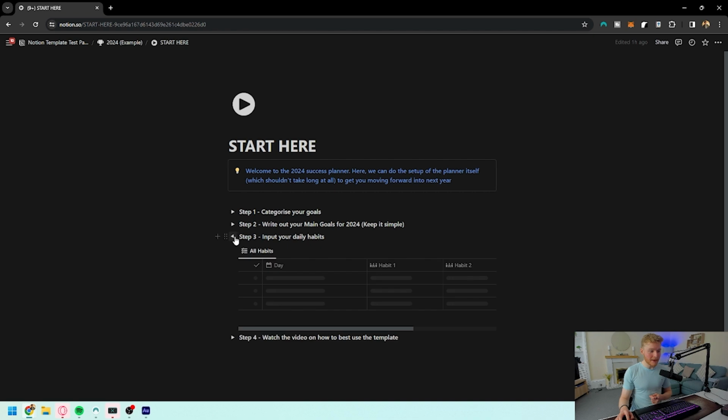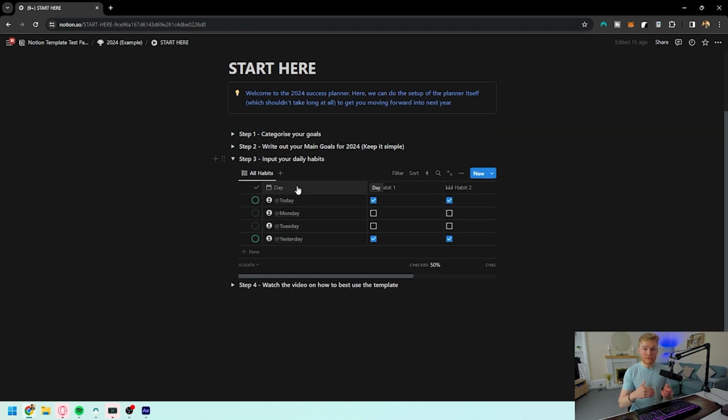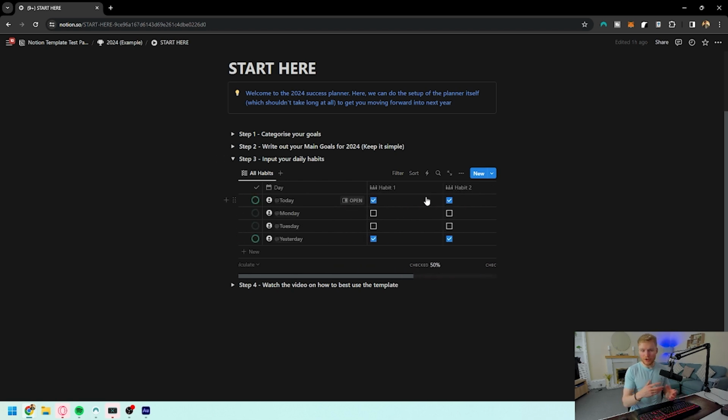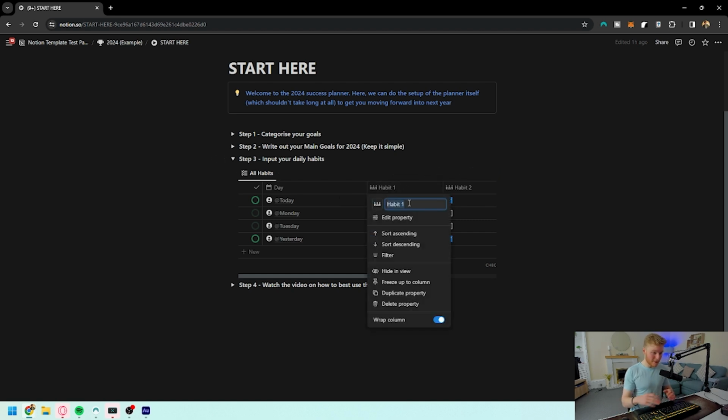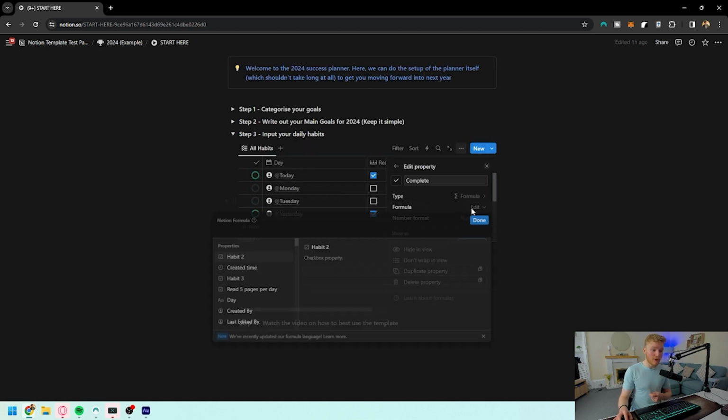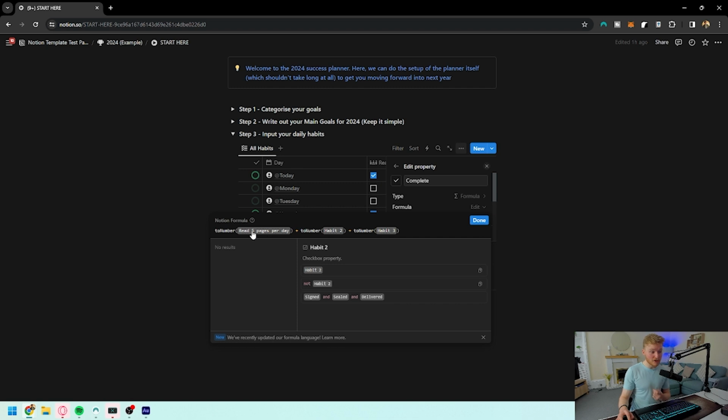From here, we take into step 3 where we're changing our input for the daily habits. So obviously from the get-go, you're going to have habit 1, habit 2, and habit 3, but that's not going to be what you're tracking. Instead, what you want to be doing is coming into here and renaming whatever these are. Maybe it's read 5 pages per day. And that means you can change it to that and check that off whenever you want. And the formula in here actually changes with it because of the new Notion formula. So you see that now changes to read 5 pages per day, habit 2 and habit 3.